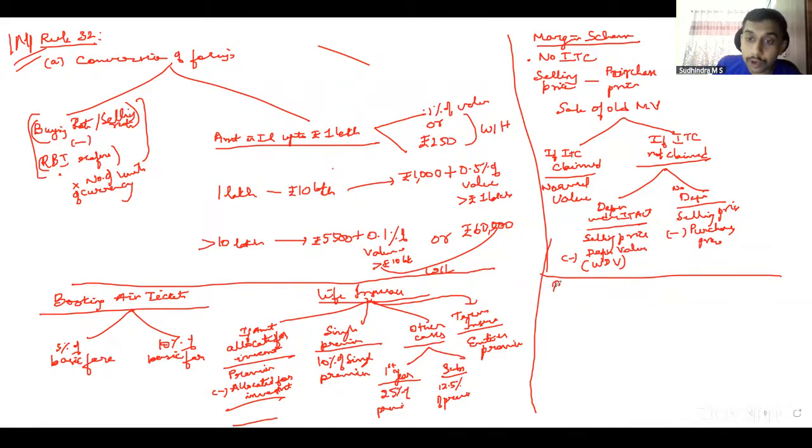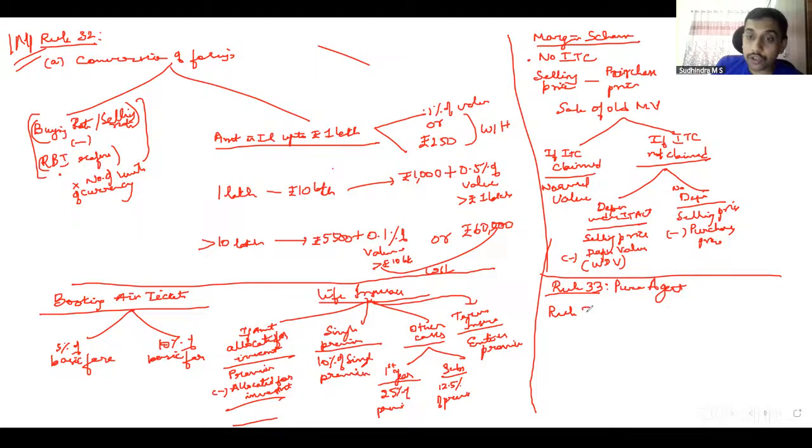Then we went on to one more important aspect, Rule 33, pure agent. If you are acting as a pure agent, then the value of supply is considered to be nil. What is a pure agent? It's not for you. You are acting on behalf of another person. Invoice is issued in the name of another person. On behalf of that other person, you are incurring such expenditure. You are recovering from the other person on a cost to cost basis without anything extra. Then you are a pure agent. In case of a pure agent, whatever amount you receive as reimbursement of expenses, the value of supply will be nil for that. So no GST will be payable there.